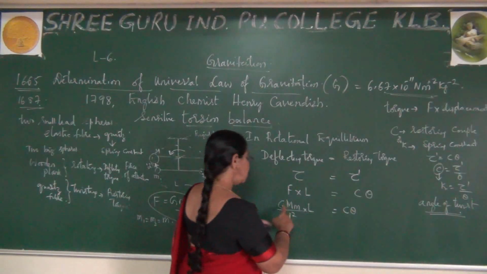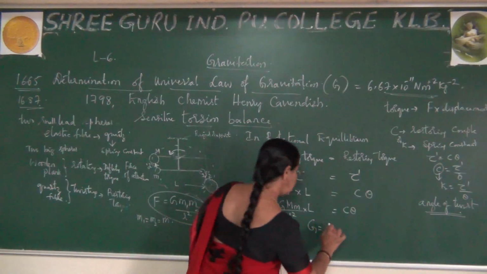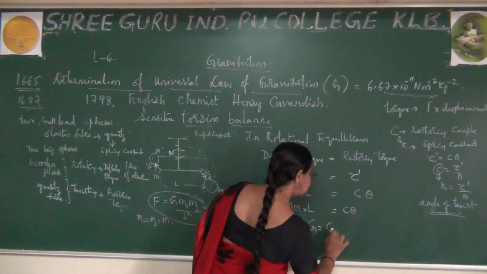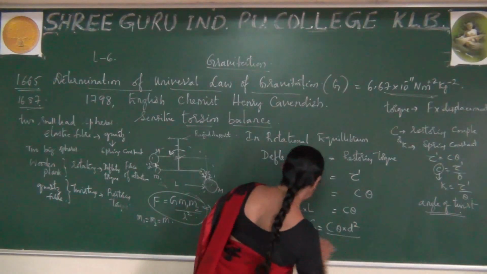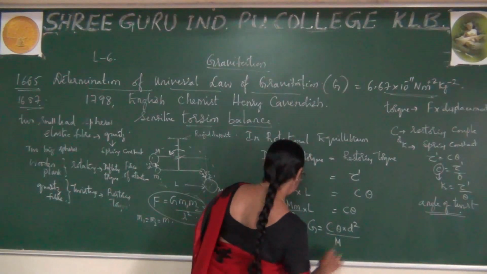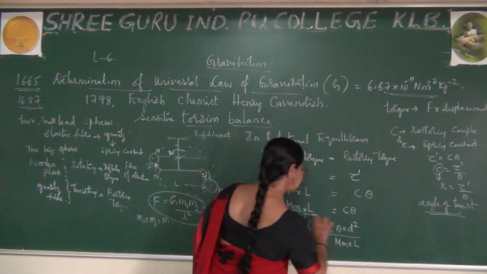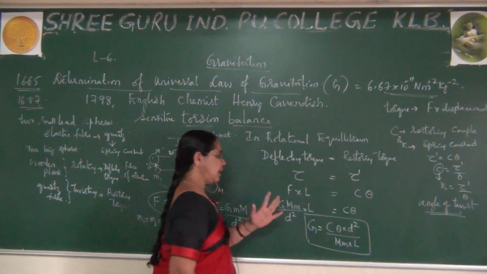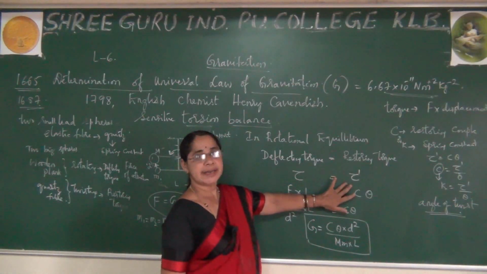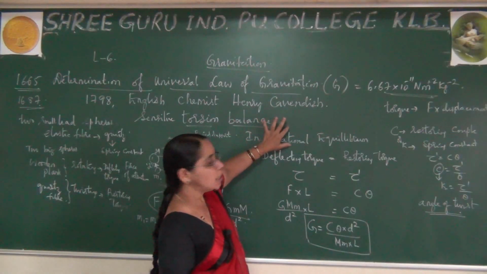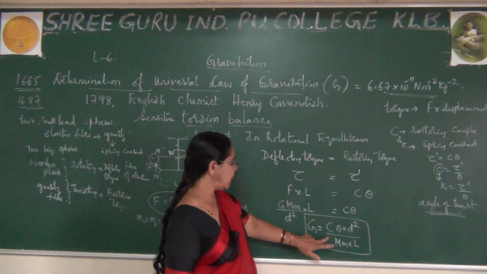Okay, now to equate for G, I write capital G is equal to C theta into D square divided by capital M into small m into L. This is the one expression we have here. It is a very simple concept, where the deflecting torque will become equal to the restoring torque whenever it attains rotational equilibrium, due to which we are using this expression.